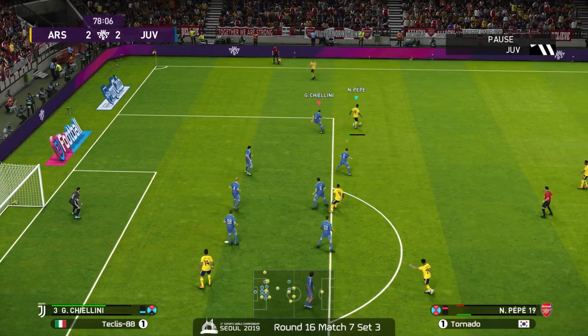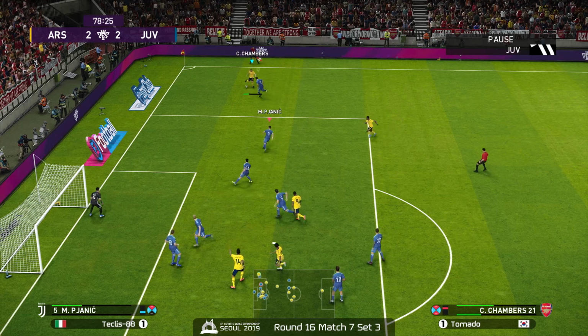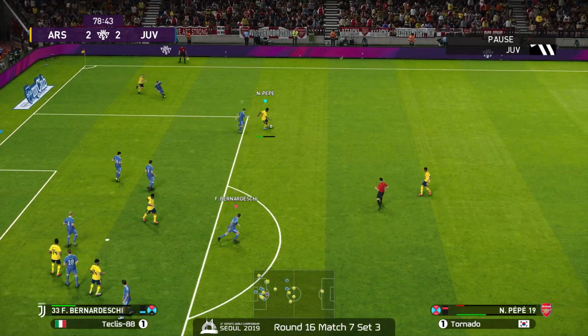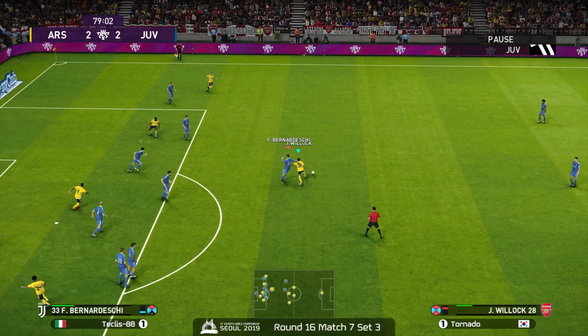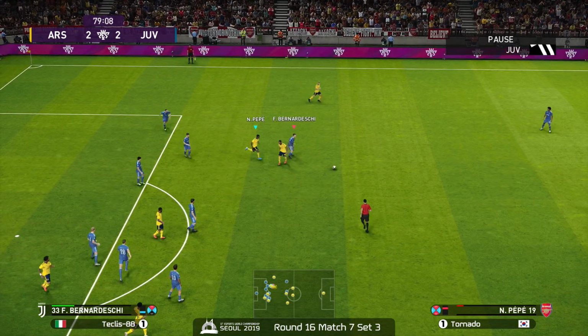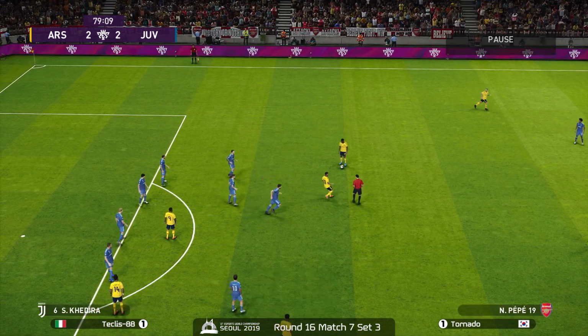Pepe not going. Chambers open at the side for anything fancy. Chambers is open, but he just passes it back to the center. A little bit stressful here now, Willock. Ooh. Goes Challenge down right there, free kick.